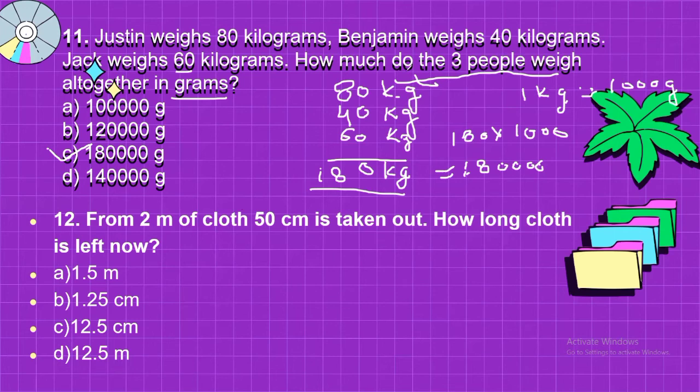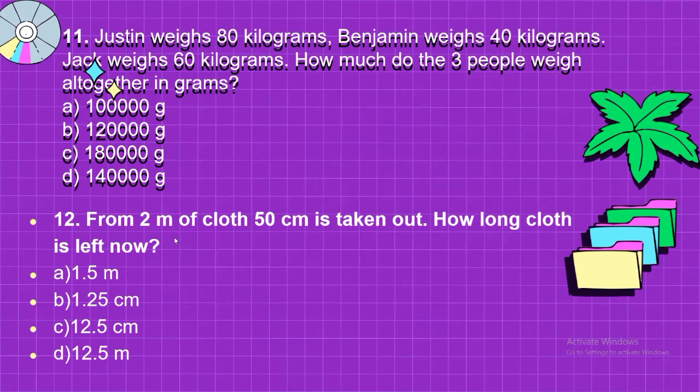Now the next question is question number 12. From 2 meter of the cloth, 50 centimeters is taken out. How long is the cloth left? Means you have 2 meter of cloth, and 50 centimeters is taken out. So you can convert 2 meter into centimeter. Why? Because this is in centimeter. So both units should be the same. Both values should be in the same unit to do multiplication, division, addition, subtraction as usual, as you need it.